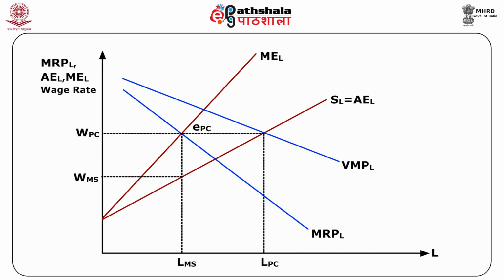Even under monopoly, the MRPL would have been equated with the supply curve, SL curve of labor, and LM units of labor would have been hired at a wage rate of WM per unit. Thus, clearly, the monopsony leads to much lower wages and employment of labor.